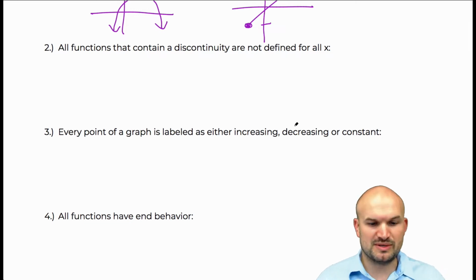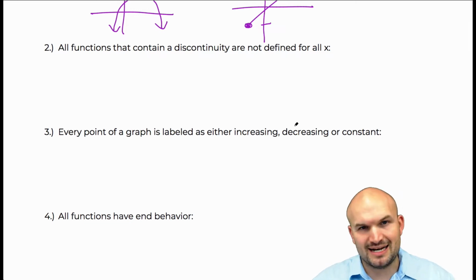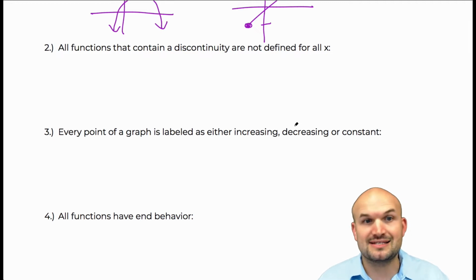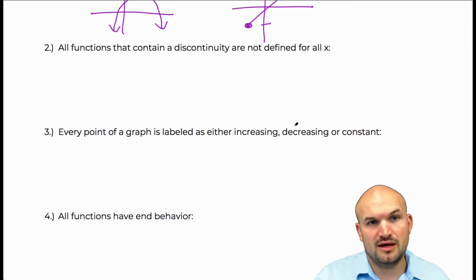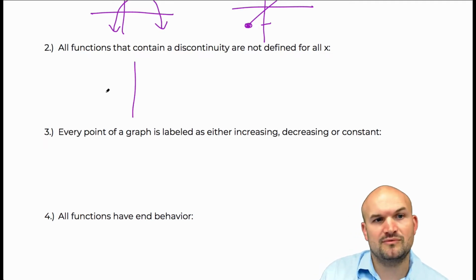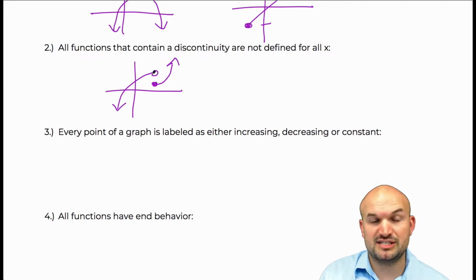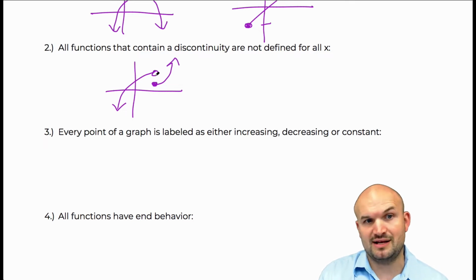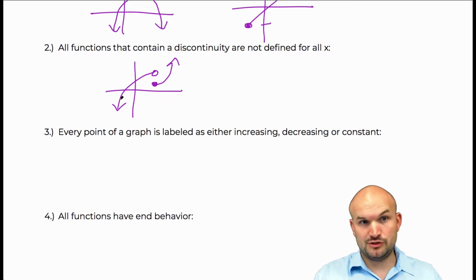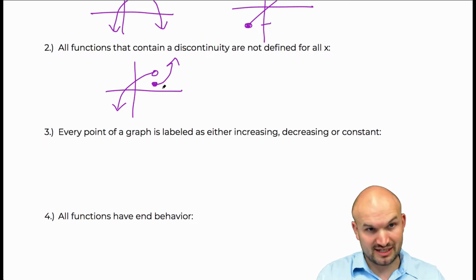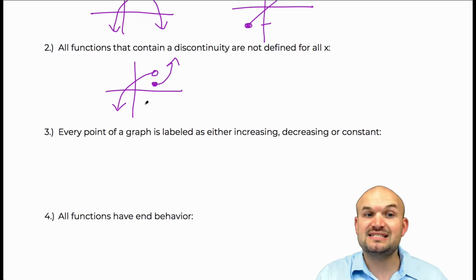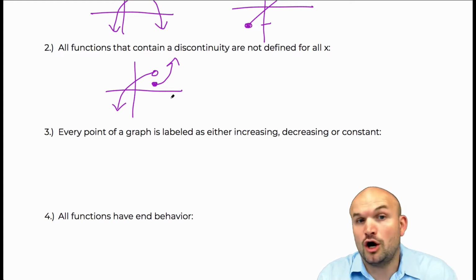And with this one, once we work with discontinuities, we work on a lot of different examples. We work on holes and asymptotes. So students get very familiar with the idea that if there's a discontinuity, that means it's not in the domain. But we have to remember that, especially with piecewise functions, a lot of times we're dealing with two functions that have a discontinuity, but it's a jump discontinuity where one value is undefined, but just below it in the other function, it is defined. So even though this function is not continuous, you can't draw it without lifting up the pen and connecting it to the next function, it is defined for all x. That means the domain is all real numbers.